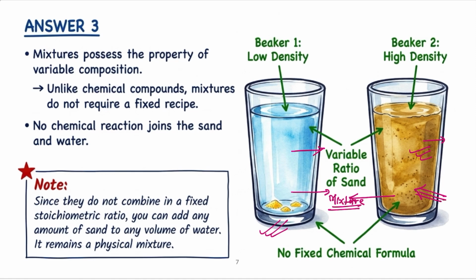So the components of the mixture do not combine in a fixed stoichiometric ratio because there is no chemical combination going on. So there is no question of stoichiometric coefficient. If a chemical reaction is going to happen, then we can think about the stoichiometric coefficient. But no chemical reaction, meaning is what? No chemical bond is forming, meaning there is no reason to think about the stoichiometric ratio of the components or constituents of a given mixture.